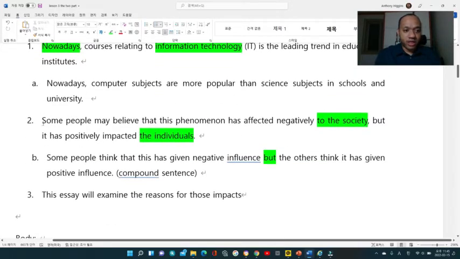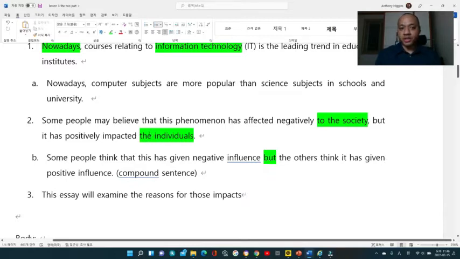All right, and then on the second sentence, what I wrote is some people may believe that this phenomenon has affected negatively to the society, but it has positively impacted the individuals. When I write two body paragraphs, what I would do is always have one paragraph for society and the other paragraph for individuals. And actually, this works very well for other essays.